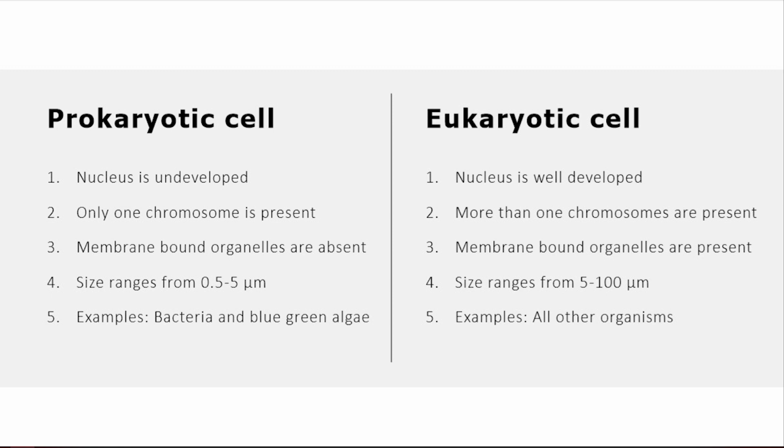For example, bacteria and blue-green algae are prokaryotic cells, while all the other organisms like all the plants, animals are under eukaryotic cells.